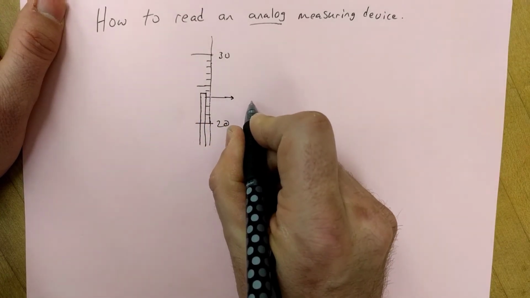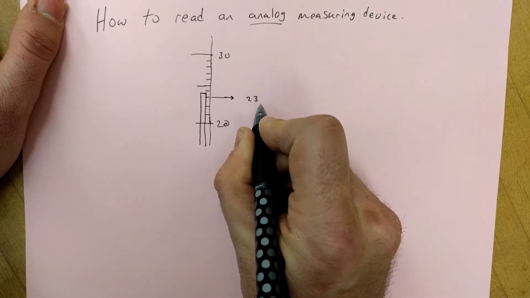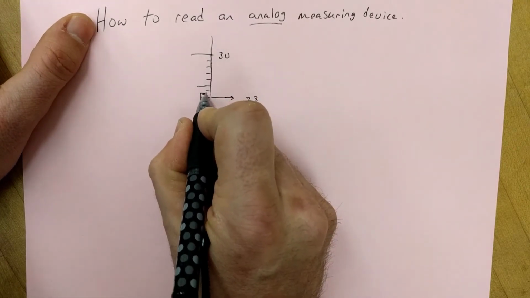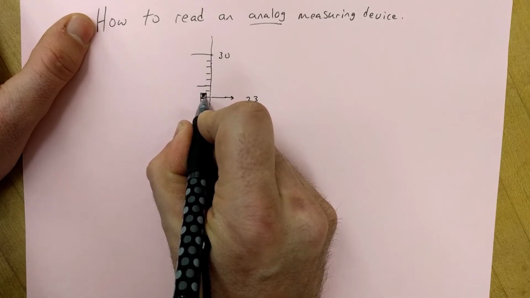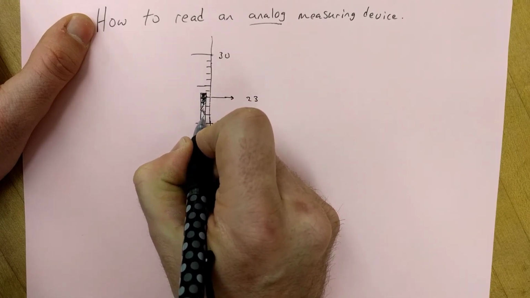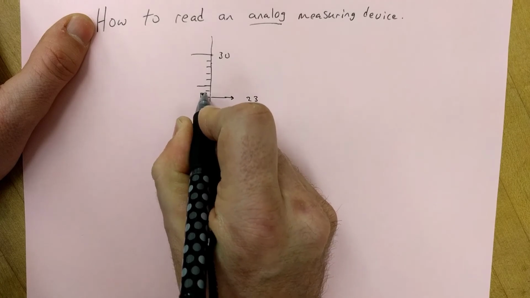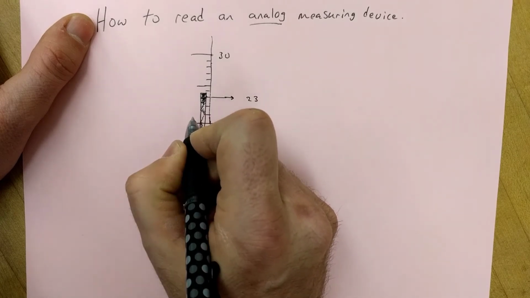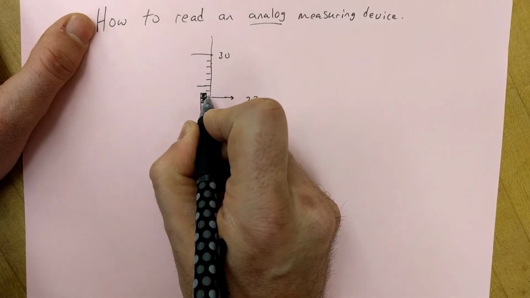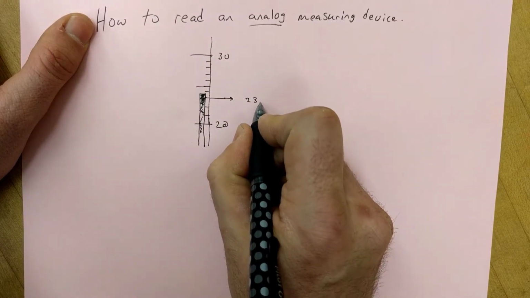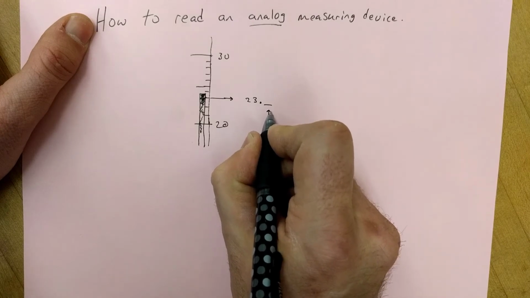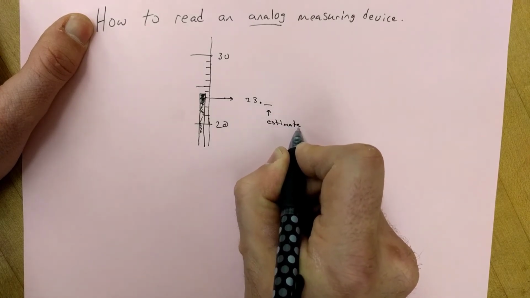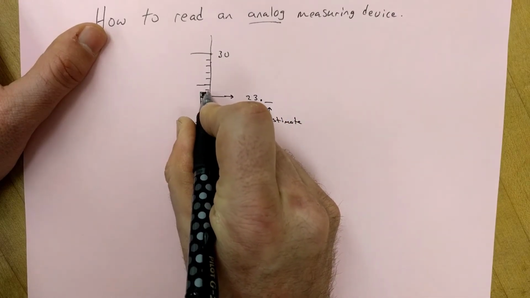So to figure out what temperature it is here, the first thing is to write the obvious, that it's just past the 23 tick mark. But we need to do one more thing. We can actually see that this line isn't just past the 23 tick mark. This red liquid in the thermometer goes almost all the way up to the 24 tick mark, or partway in between the 23 and 24 tick marks. So we need to estimate one digit beyond the marking shown.